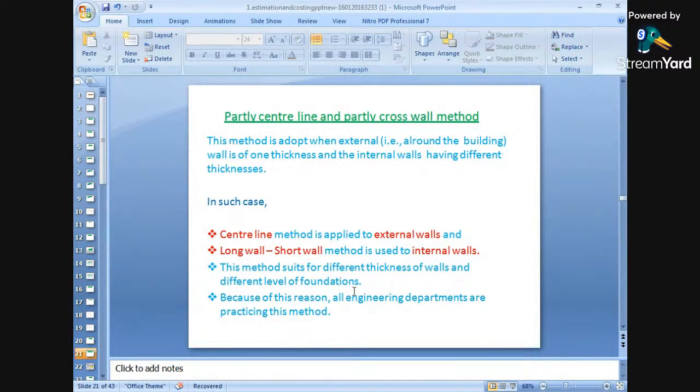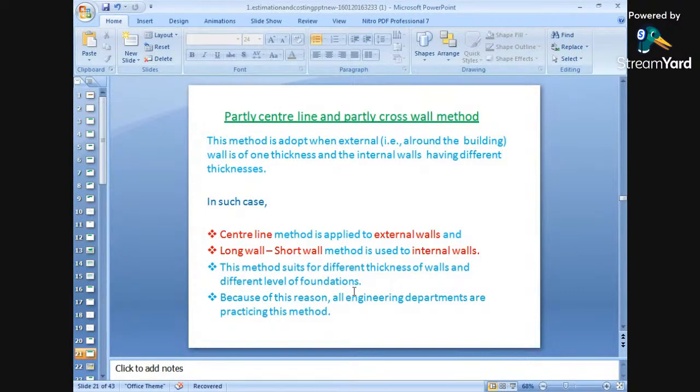So this method suits different thickness of wall and different levels of foundations. If there is a change in wall thickness, है ना, जैसा exterior में normally we are using 9 इंच का wall रहता है exterior में, और 6 इंच interior में रहता है, और partition में 4 इंच होता है, या फिर in some cases 6 इंच का जो रहता है वो external walls रहता है, और 4 इंच का जो होता है वो partition internal walls होते हैं. ठीक है. In some cases, where there is a combination of this change in the thickness of the walls, we can use both the methods.